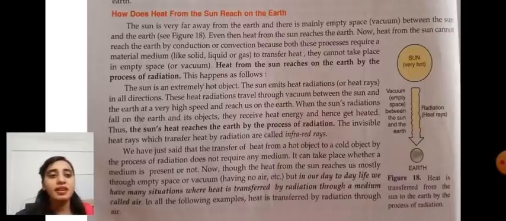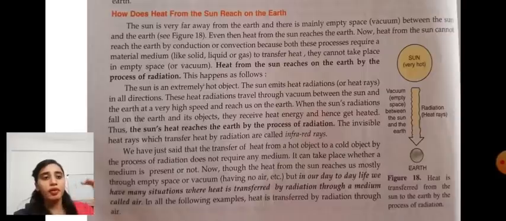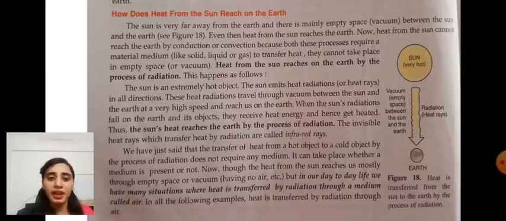And we have just said that transfer of heat from hot object to cold object by the process of radiations, no medium is required for transferring of heat.